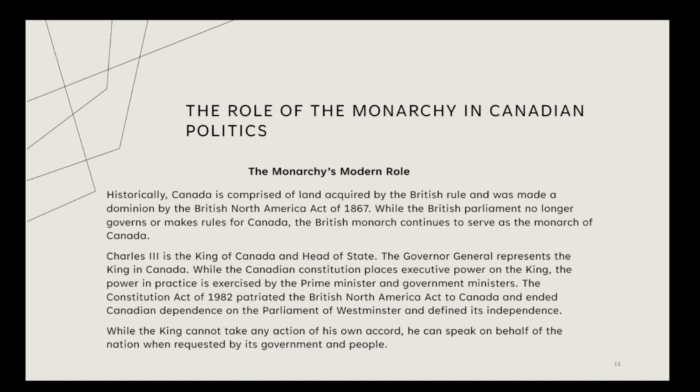While the Canadian Constitution places executive power on the King, the power in practice is exercised by the Prime Minister and government ministers. The Constitution Act of 1982 patriated the British North America Act to Canada and added Canadian independence from the Parliament of Westminster and defined its independence. While the King cannot take any action of his own accord, he can speak on behalf of the nation when requested by its government and people.